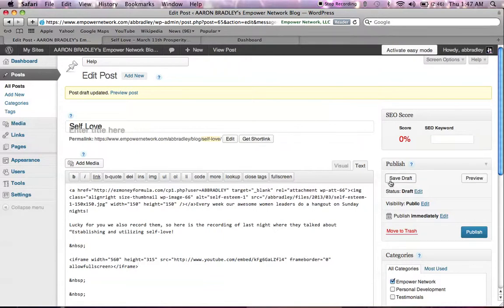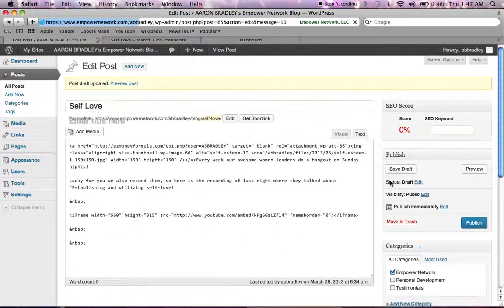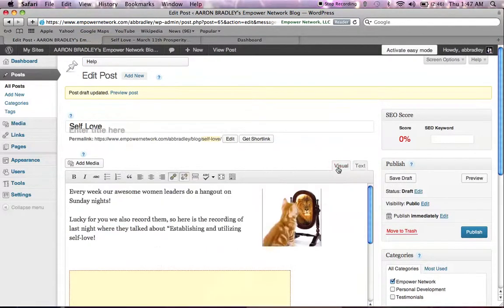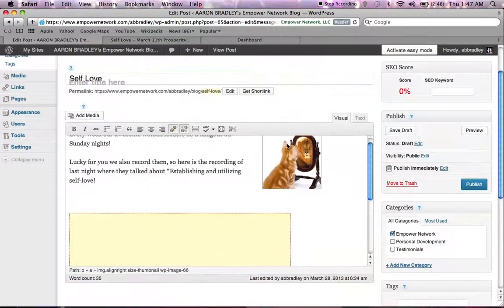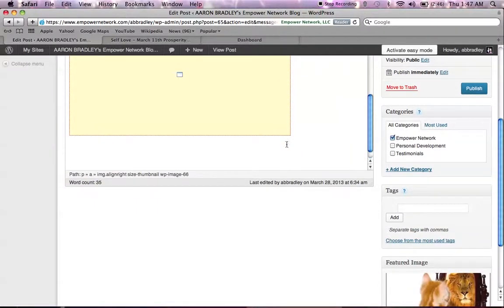Now go ahead and click save draft before you click back over to visual. You just want to keep saving the draft, that way you know nothing ever happens. So click visual. Now you should see this right here. You see that big yellow box? Well, you're just going to enter down below it. That means your video uploaded in there.